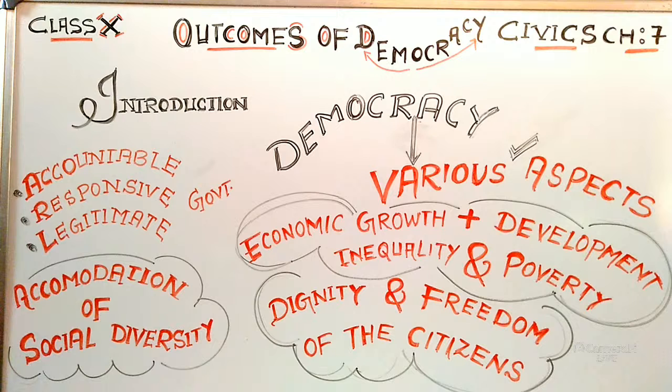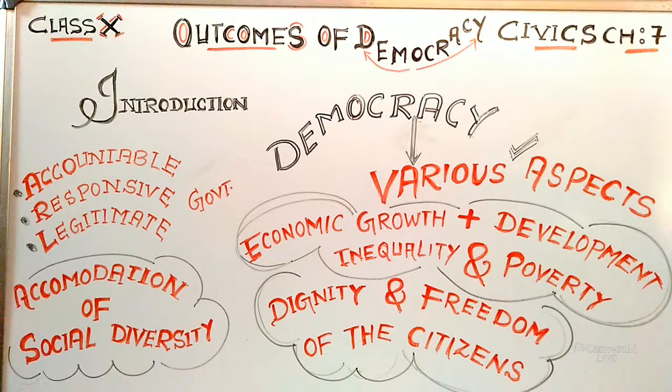And the next subtopic is accommodation of social diversity. As we find diversity in a society, which is already determined by different caste, religion, class, creed, etc., it's called social diversity.